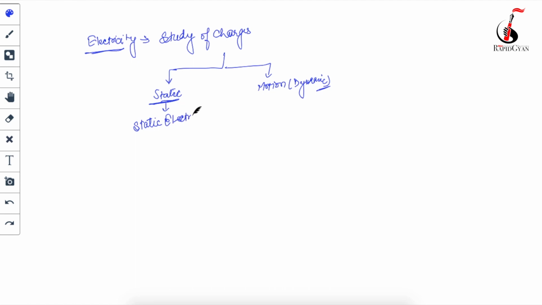So what is static electricity actually? Have you ever tried this experiment? Suppose you take a plastic scale. I am saying plastic scale specifically, not a steel scale, I will tell you why later. Rub that plastic scale on your hair.